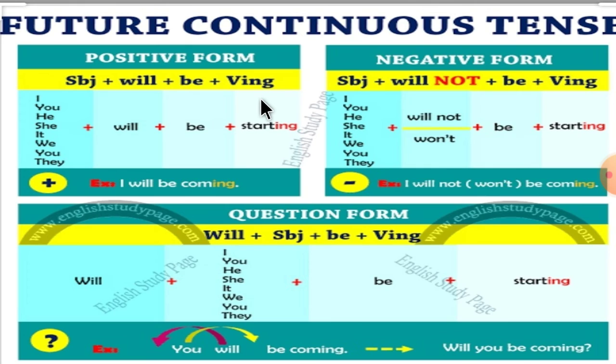So, my dear students, in this future continuous tense, you don't need to remember any singular or plural thing, that what we have to write with singular and what we have to write with plural, as you all remember in the present tense or the past tense. In this, either it is singular or plural, you have to write only will. Okay. So let's see examples.